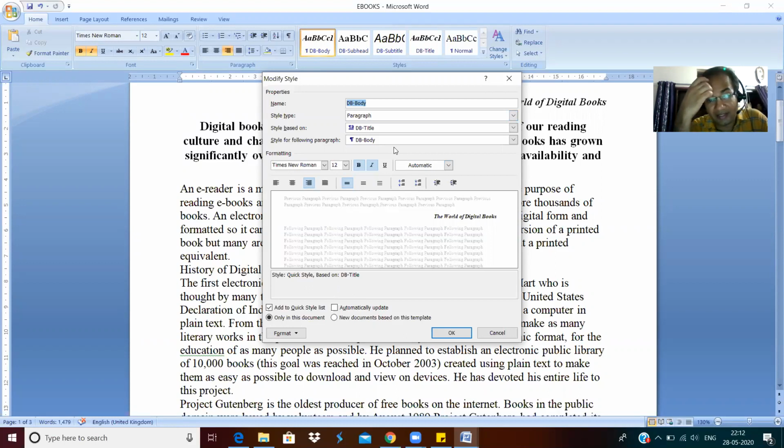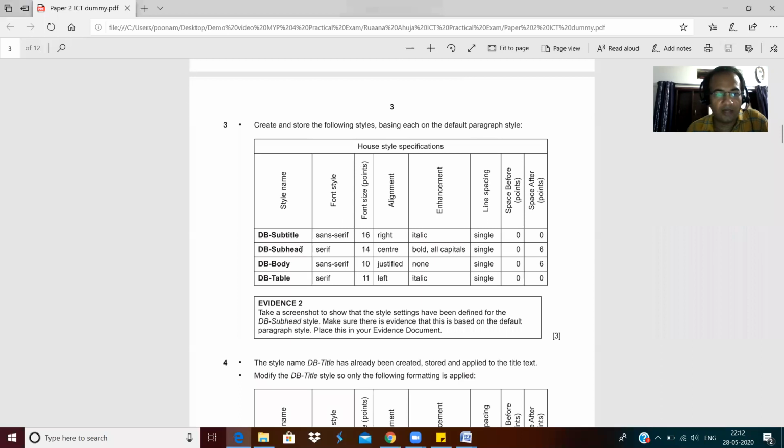I have already discussed it in the class: when there is a sharp edge, then it is serif, and when there is no sharp edge, then that is sans serif. Like you can see, the requirement was that DB subtitle should be sans serif.